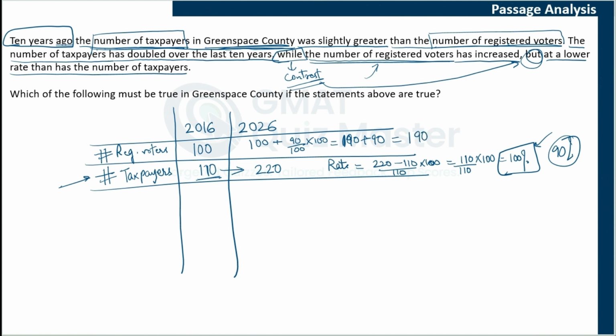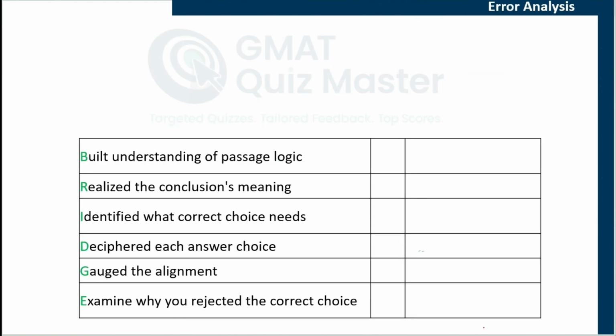So while the number of taxpayers has doubled, let me move it here. The number of taxpayers has increased from 110 to 220. It has doubled. The number of registered voters has increased from 100 to 190. That is what the passage tells us. Now, with this understanding, let's move to updating our bridge table.